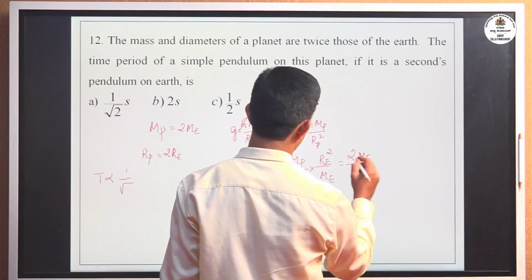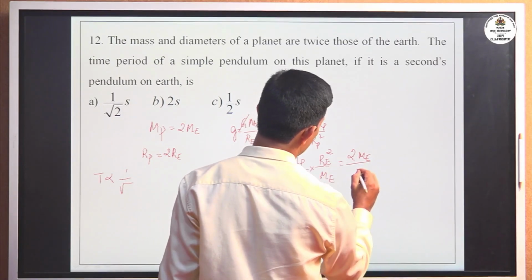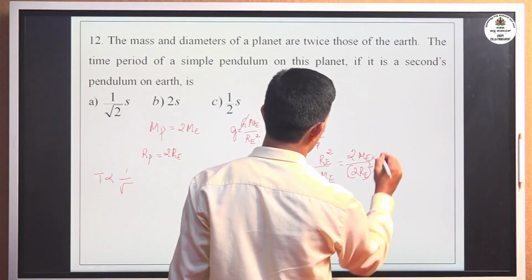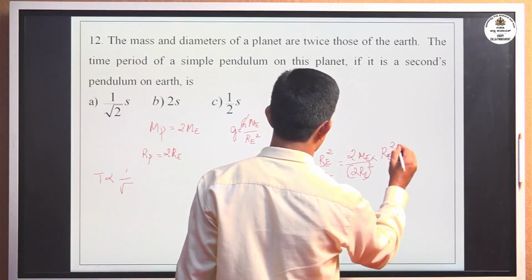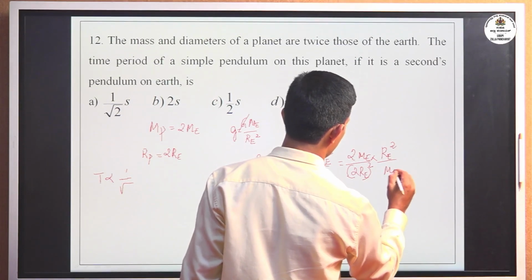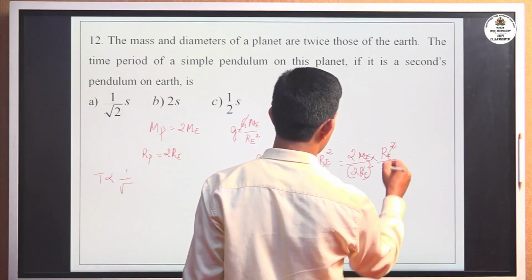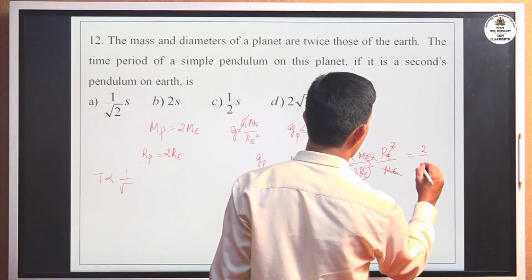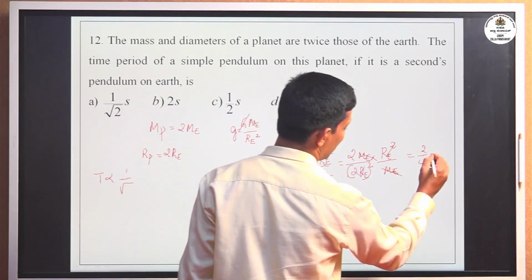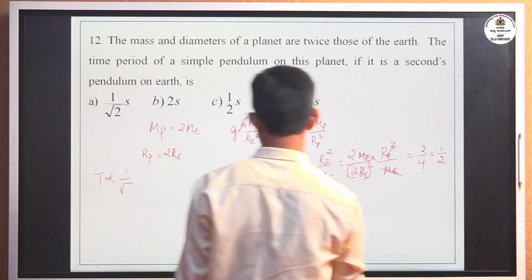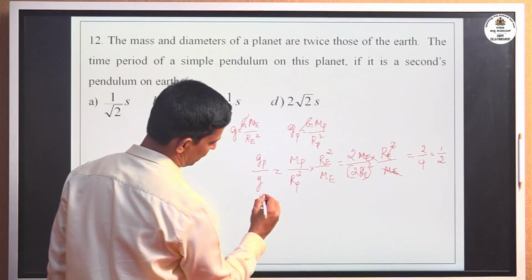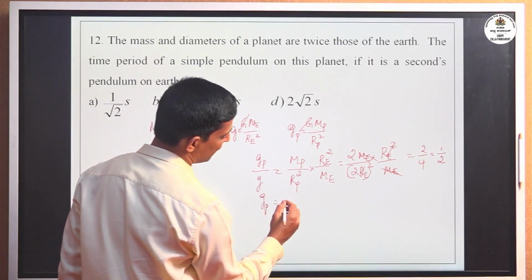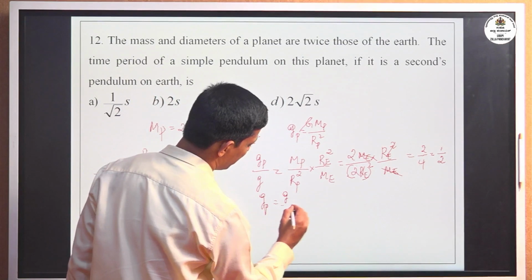Here rp is 2 times the radius of the Earth, (2 re) whole square into re square divided by me. Me gets cancelled, re square gets cancelled, you can get 2 divided by 4, that is 1 by 2. That is, gp, the acceleration due to gravity on the surface of the planet, is half of g.